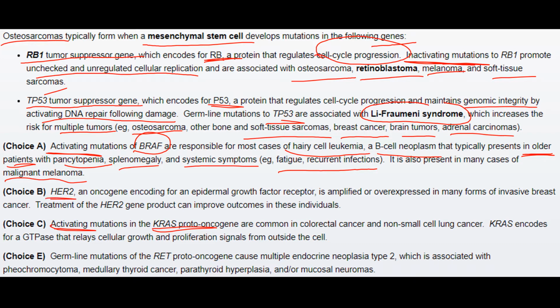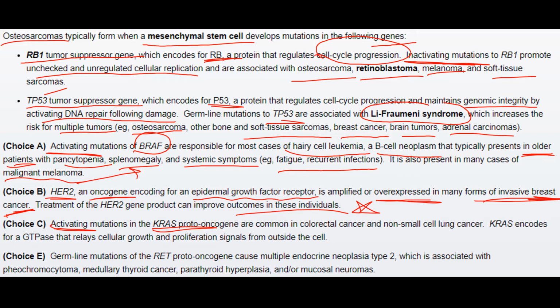Now, HER2. HER2 is a proto-oncogene that encodes for an epidermal growth factor receptor and is overexpressed in many forms of invasive breast cancer. So we can say that it is responsible for breast cancer. Treatment against the HER2 gene product can improve outcomes in these individuals. So if we give treatment against such a gene, then the individual's breast cancer can be treated.